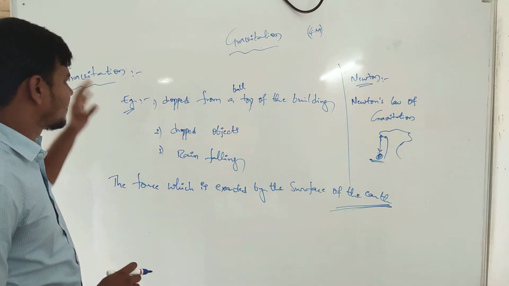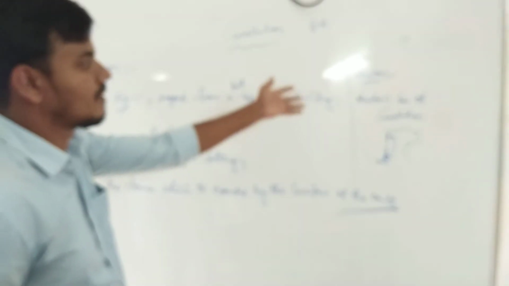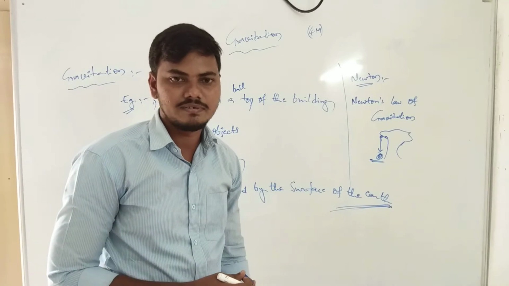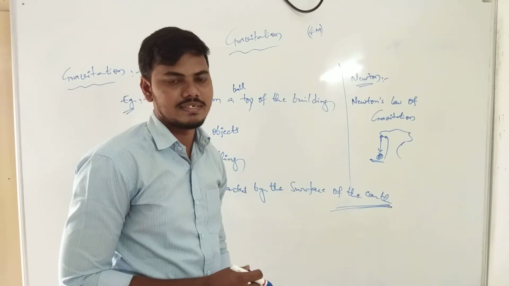When we use this gravitation fundamental, we use the topic Newton's law of gravitation.